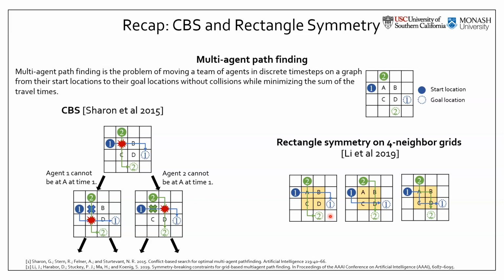In the rectangle symmetry, the two agents have multiple shortest paths to reach their goal locations. However, every combination of these shortest paths has a collision inside the yellow rectangular area. So to get collision-free paths, one of the agents has to wait for one time step. But CBS has to try many combinations of these shortest paths before realizing that one of the agents has to wait.